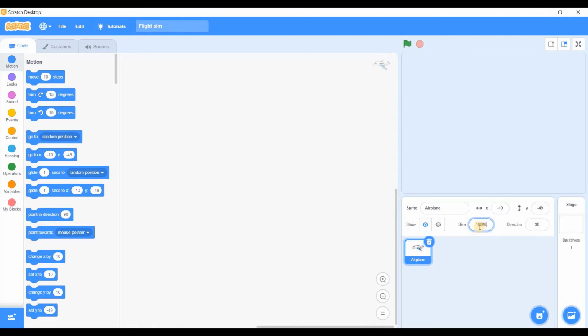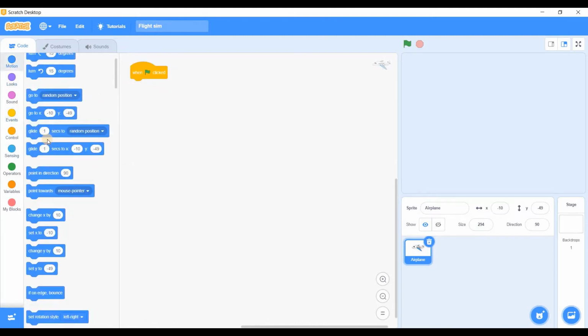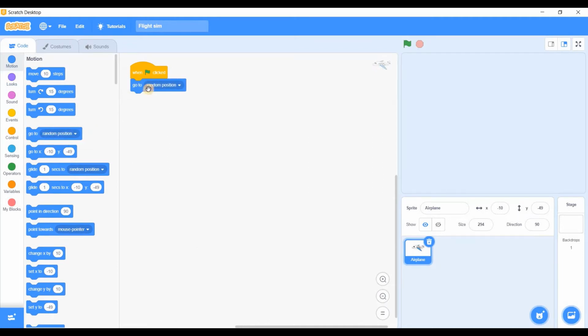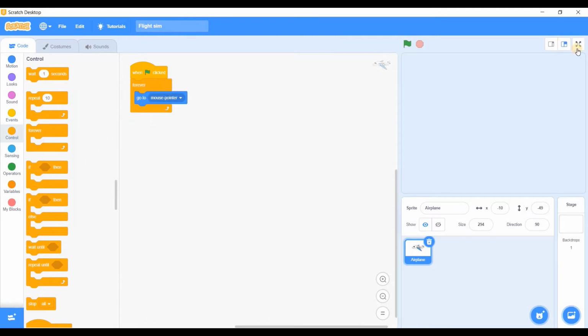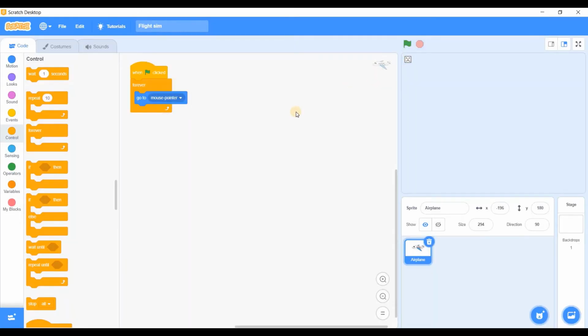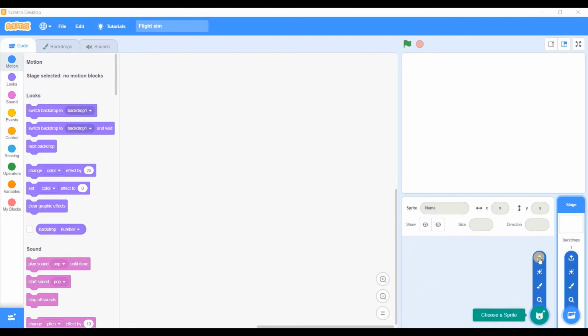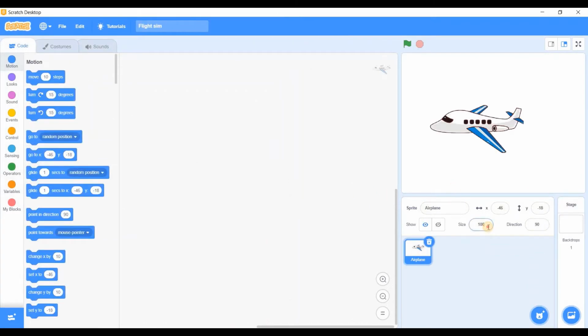Is it too small? So what I will do is, to find out where it is, I will select go to mouse pointer and forever. So if I play this, oh, it's showing my server is unresponsive. So I have restarted this server and hopefully it will work. Yay, we have it, but it looks too big, so I'll resize it to something like 50.